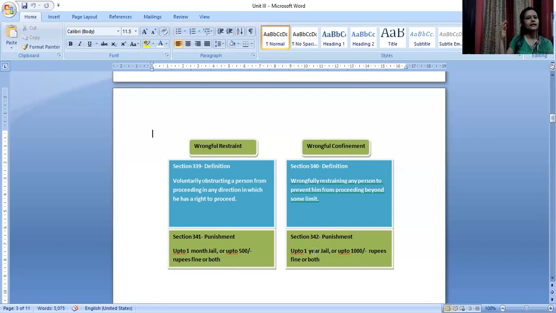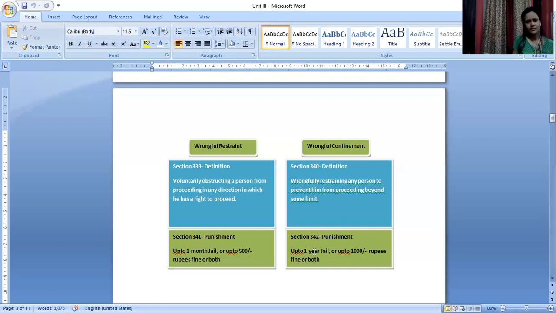Why is it that for wrongful confinement we have a higher punishment? Because you are confining me within a certain limit, right? You are confining me inside a room or inside a house. Just imagine how difficult it would be for a person. During lockdown, how difficult was it for us to keep ourselves inside the house, right? So that means it's a more severe crime.